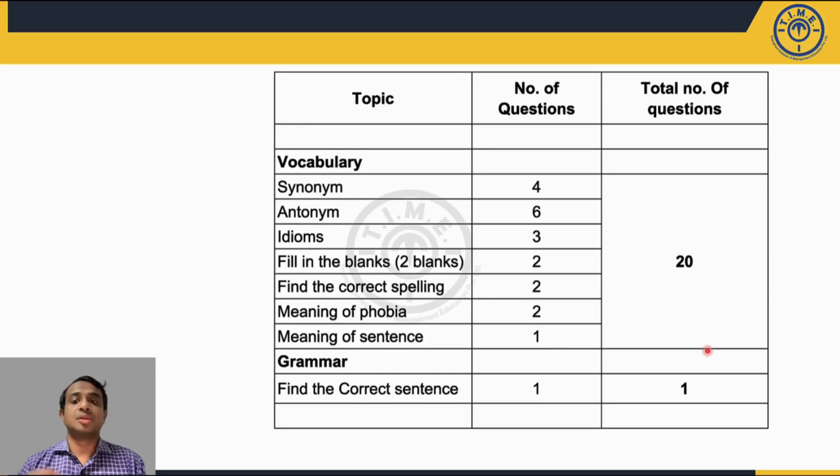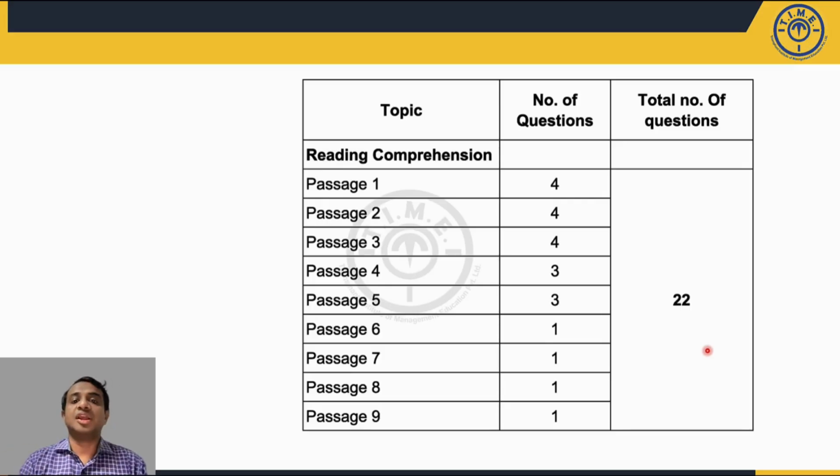Okay. Then you had grammar. In grammar, you had only 1 question, and that question was very easy because you had to find the correct sentence out of the 5 sentences given. The reading comprehension section had the major chunk of the total 50 questions, 22 questions. Of those 22 questions, you had 3 passages with 4 questions each, 2 passages with 3 questions each, and then 4 passages with 1 question each.